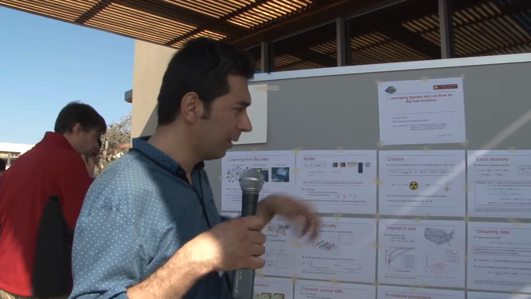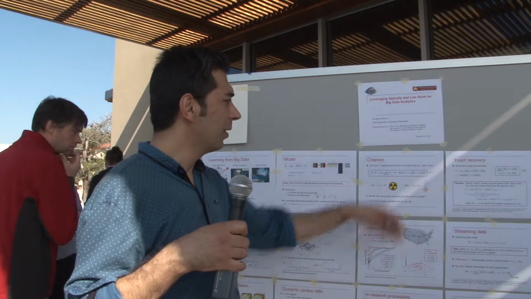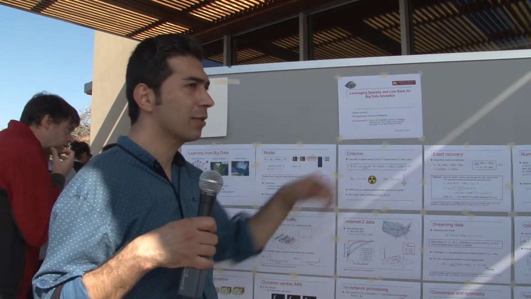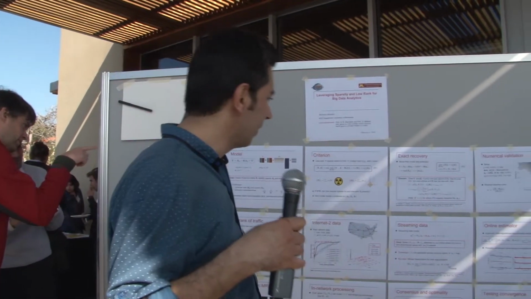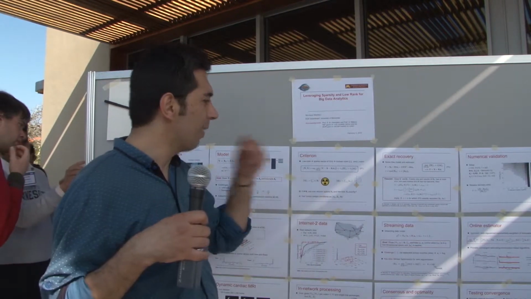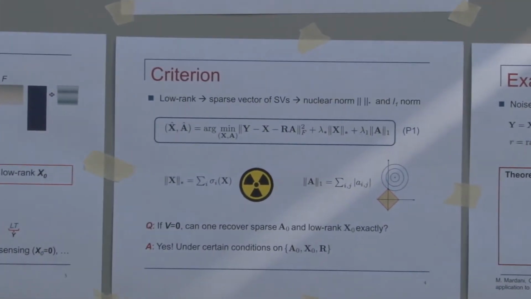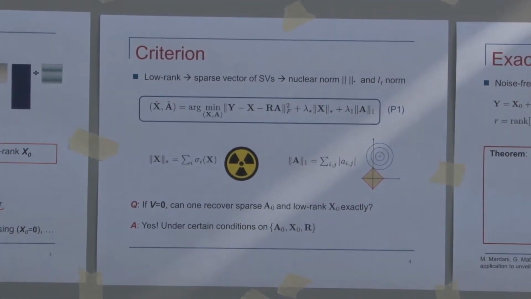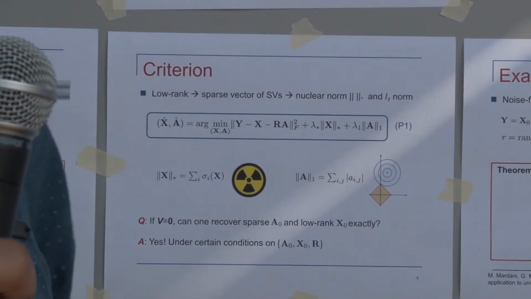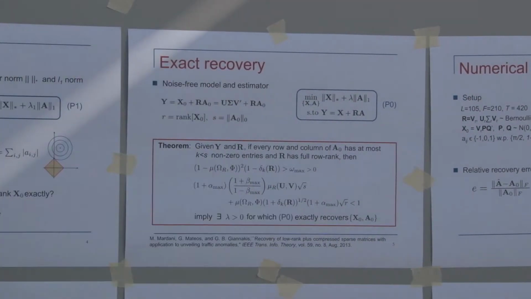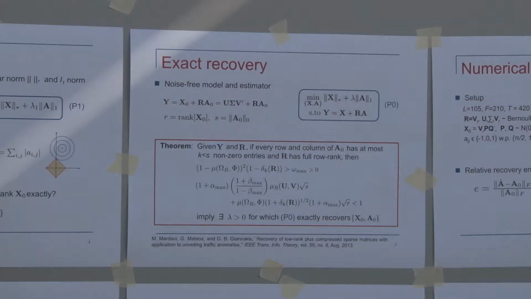So we have studied identifiability for this problem, where we relied on the convex estimator P1, which tries to fit the data to the model in the least squares terms, and it promotes low rank for the data through the nuclear norm term, which is the sum of the singular values, and sparsity for the matrix A through the L1 norm. So for this problem, in the absence of noise, we have established that under certain conditions on the sparse and low rank matrices, one can exactly recover the unknowns. So this proves the capability of this algorithm in terms of returning accurate estimates.